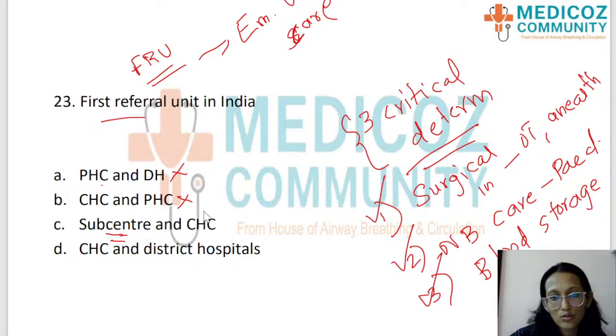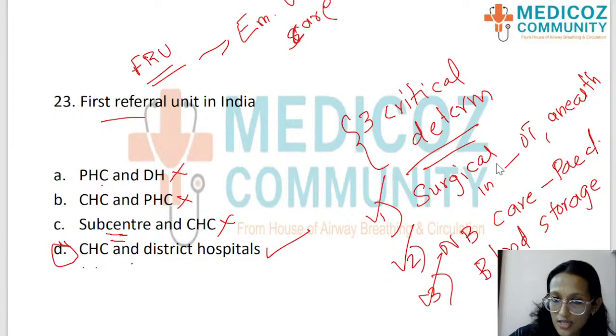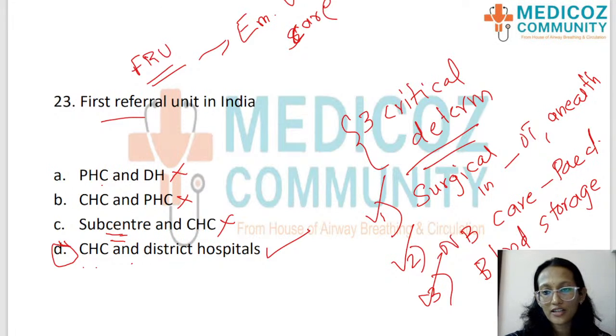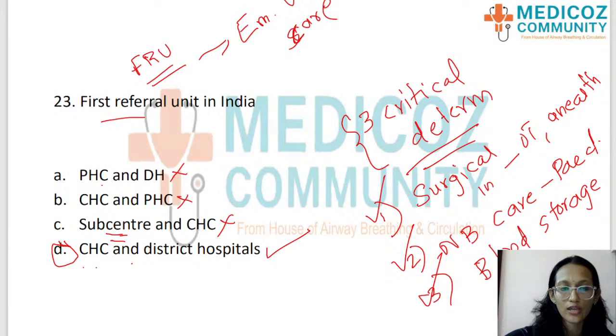There is no blood storage or surgery. So that is ruled out. So the answer here is community health center and district hospital, which is the last option, where there will be facility for surgeries, newborn care and blood storage. So first referral unit, very important, students. I hope you are with me. The answer is option D, CHC and district hospital come under the first referral unit. Okay.